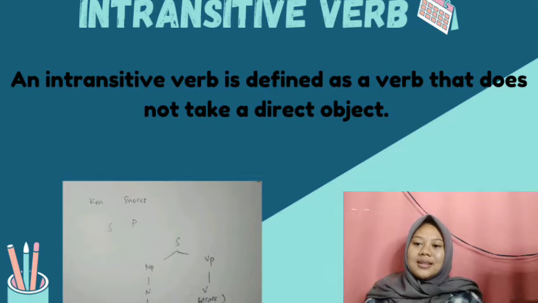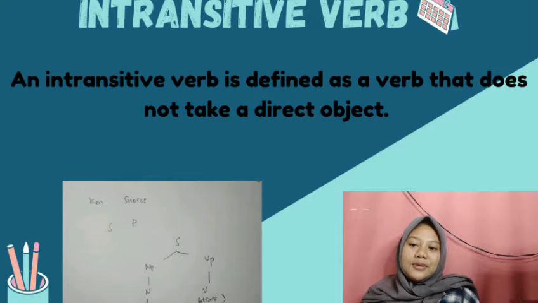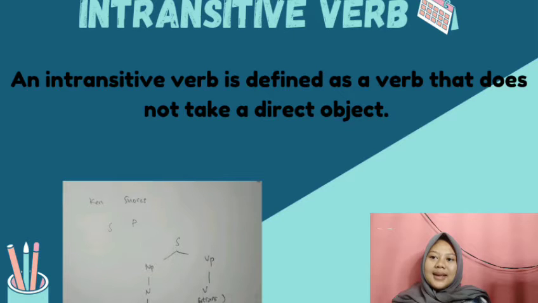So in this simple sentence, we define that Ken is a noun and snores is a verb. Just two elements in here. We can draw the diagram as usual, and then we divide into two, NP and VP, NP as a noun phrase and VP as a verb phrase. Yes, Ken as a subject and snores as a predicate. There's no direct object.